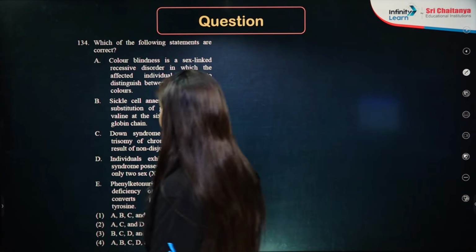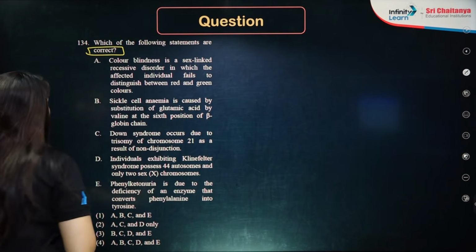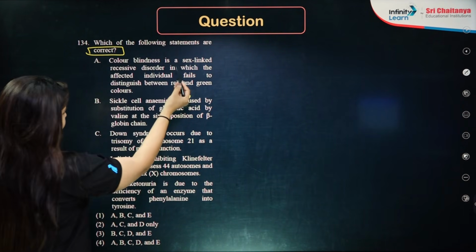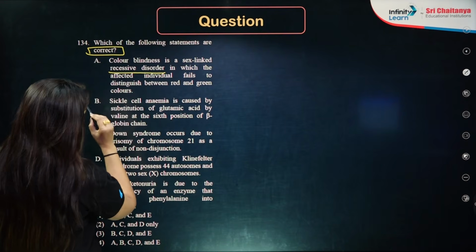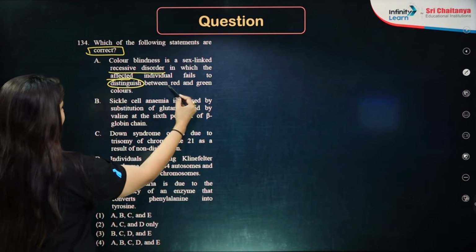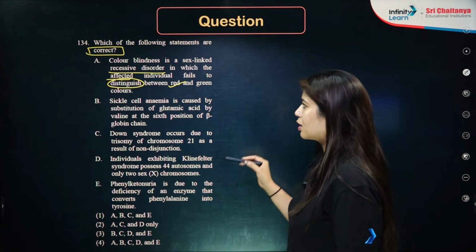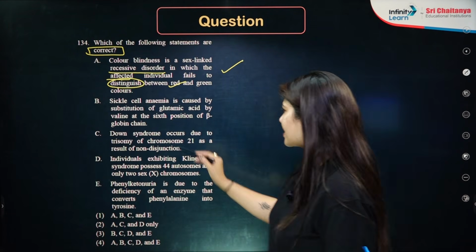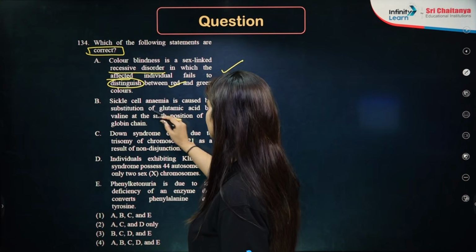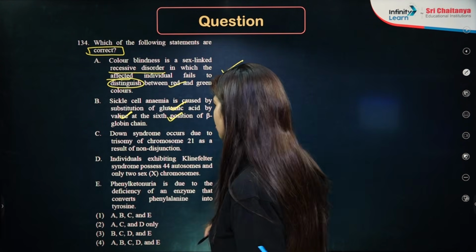Next question is, which of the following statements are correct? Option number 1. Color blindness is a sex-linked recessive disorder in which the affected individuals fail to differentiate between red and green color. Perfectly correct statement. Then we have sickle cell anemia is caused by substitution of glutamic acid into valine at sixth position of beta globin chain.